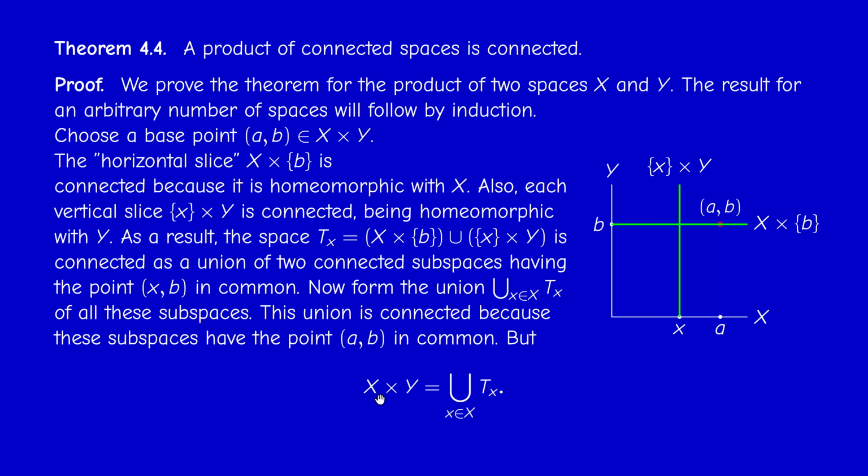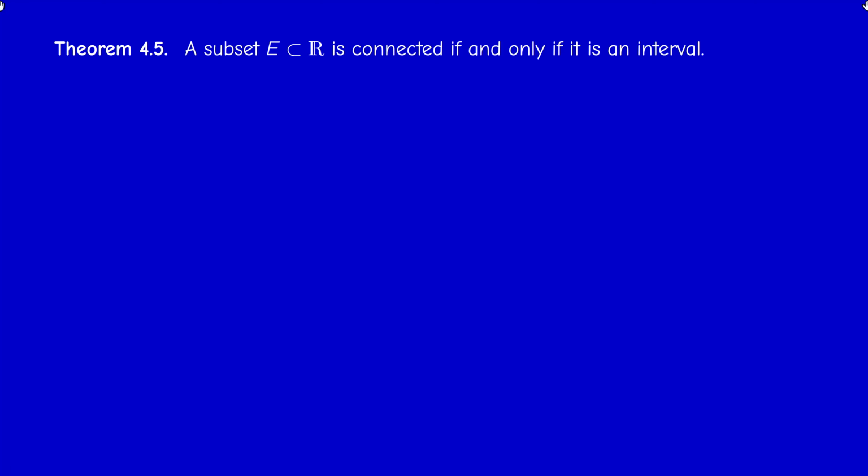Easy to check that the product X times Y is the union of all these T-shaped spaces. And the union is actually connected because it's the union of connected sets having, for example, (a, b) in common. Therefore, X times Y is connected. So this concludes the fourth result.